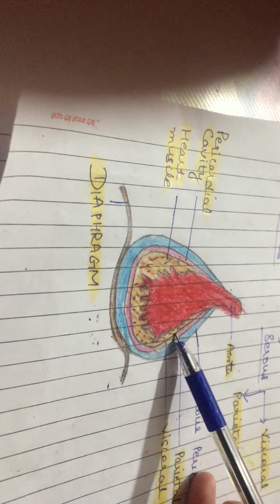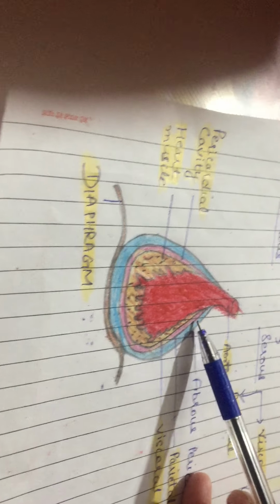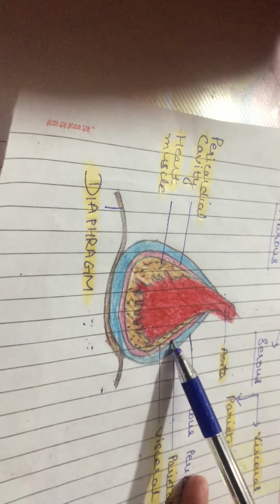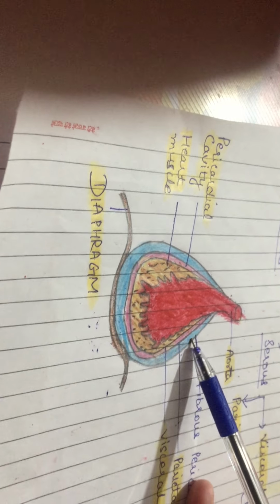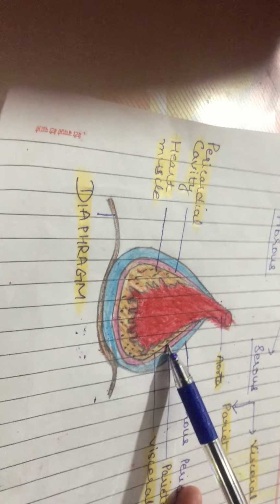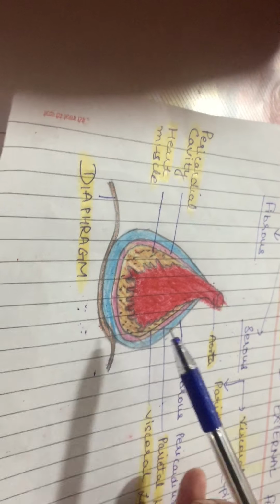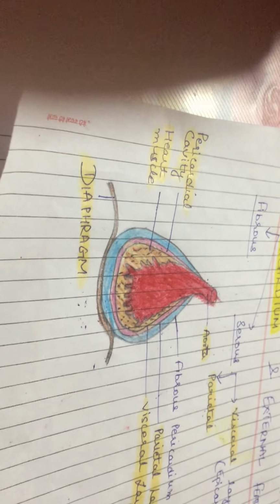of this whole pink one is the serous pericardium. The parietal layer of the serous pericardium fuses with the inner layer of the fibrous pericardium, and the visceral layer is the inner one. Visceral layer fuses with the outer surface of the heart, right?